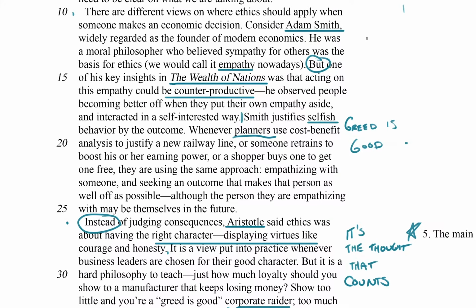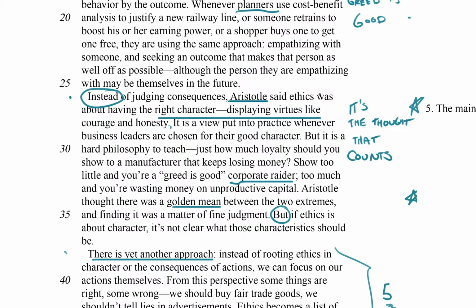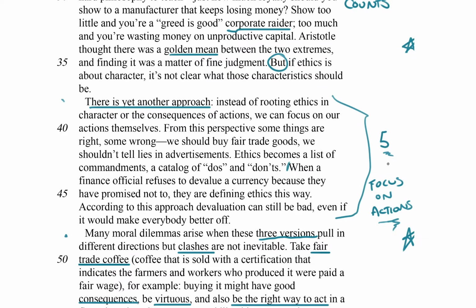We had this paragraph, which was paragraph number 2, which is all about Adam Smith. The main point of that I wrote in the margin was greed is good. And then in the next paragraph, we introduce Aristotle and virtues, and I summarized that as, it's the thought that counts. And so for paragraph 5, which I even denoted here with a little question 5, I wrote, focus on actions is important.